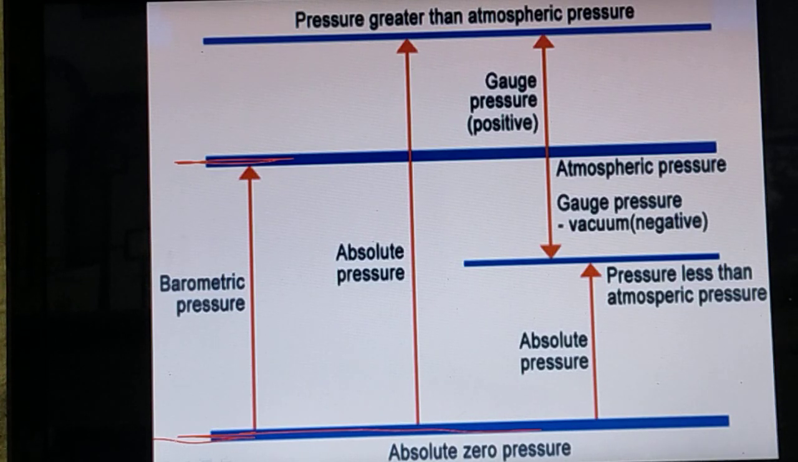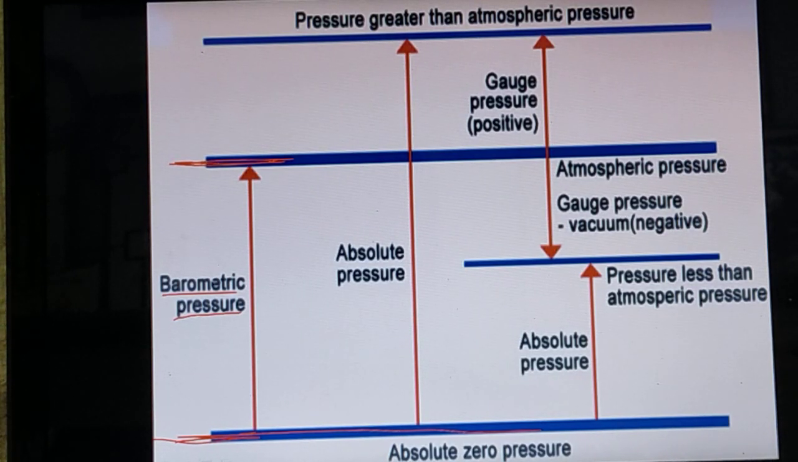So, from the absolute zero point up to the distance where the atmospheric air is present or dispersed, that level is referred to as what? Barometric pressure. That is atmospheric pressure only, otherwise called barometric pressure. From the earth surface to the point where atmospheric air disperses, the pressure exerted by the air is called atmospheric pressure. That is barometric pressure.